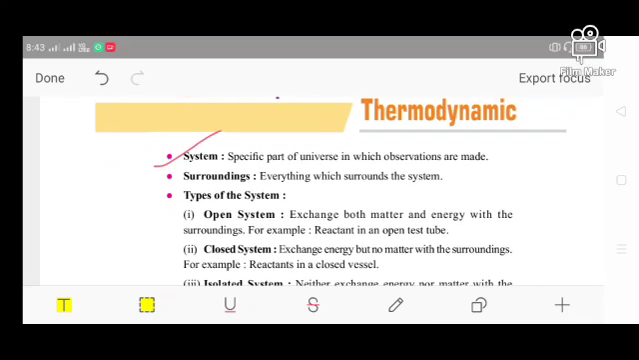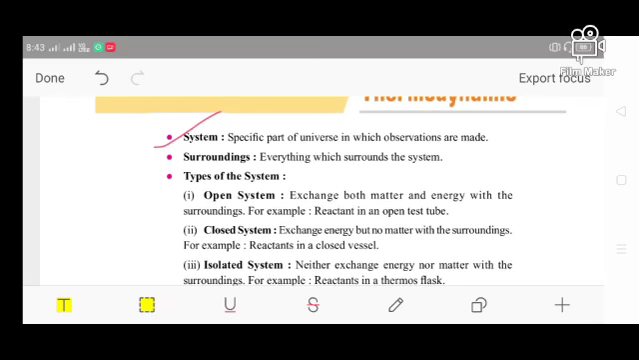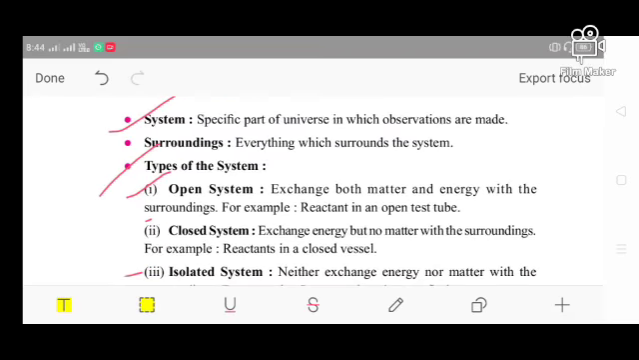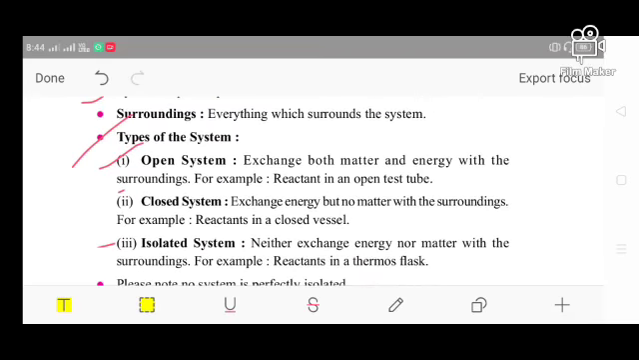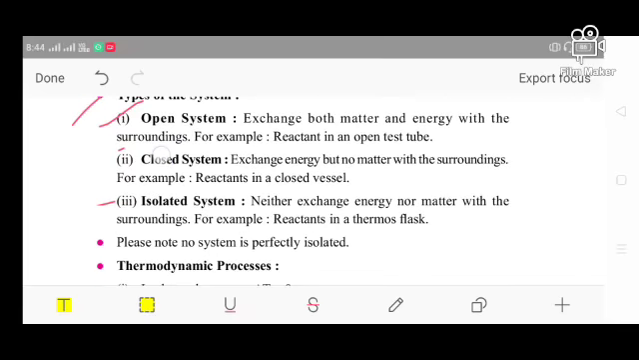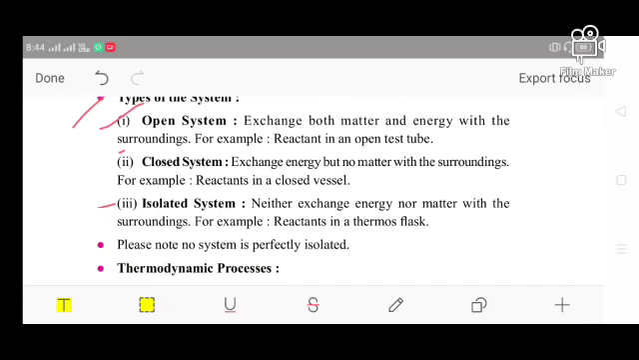The next one is types of systems. There are different types of systems: one is open type, another is closed type, and another is isolated type. So what is happening in the open system? It is the exchange of both matter and energy with the surroundings. For example, a reactant in an open test tube is also a best example of the open system.